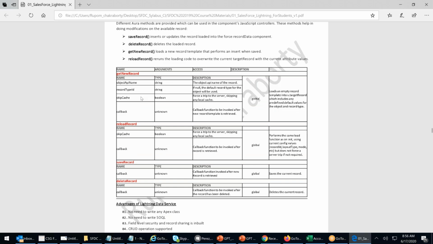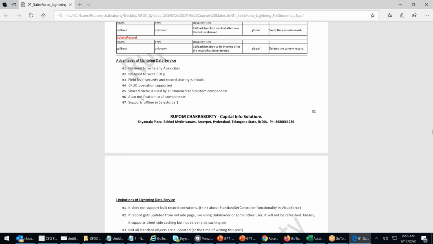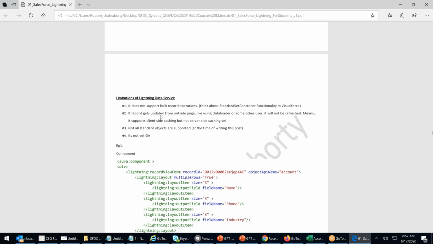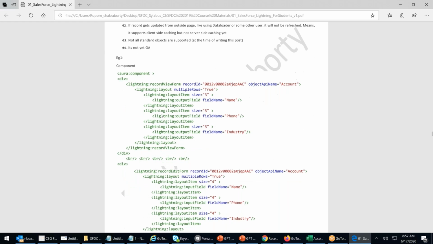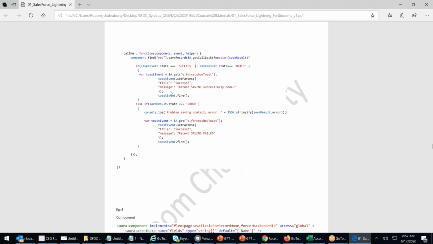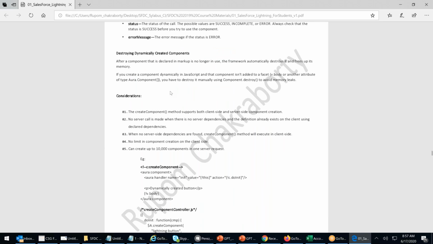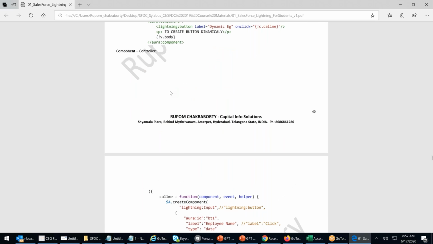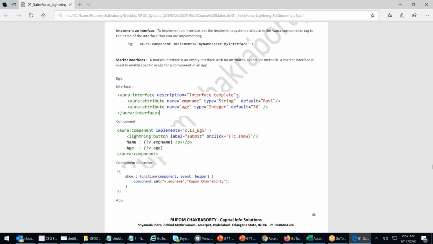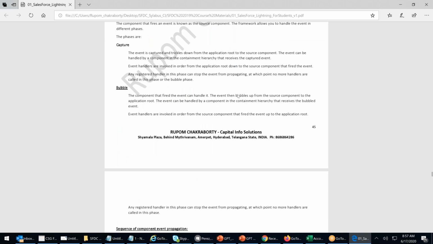Every minute piece of information is there. What are the advantages of Lightning Data Service? If somebody asks, I've given you that. What are the limitations of Lightning Data Service? You can go ahead and see some sample programs I've given you, because most of the programs I'm doing in the class. Dynamic components, action overrides and everything. Read these documents, guys. Spend your time and do this.